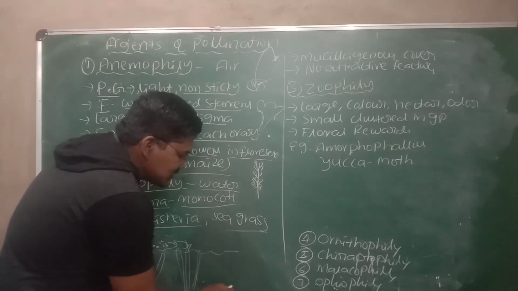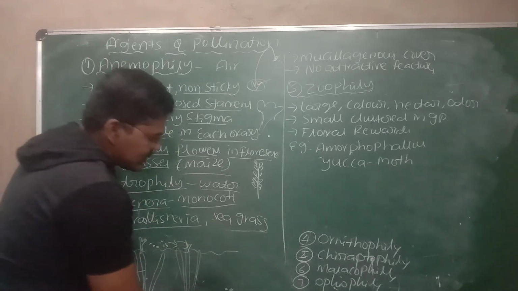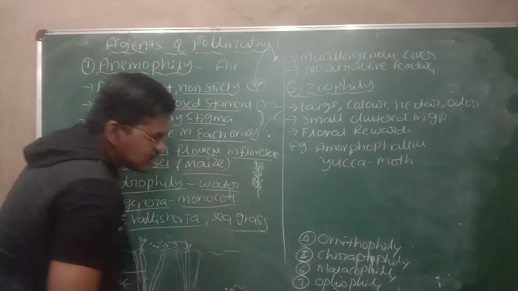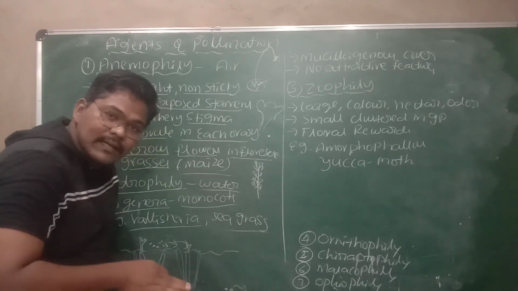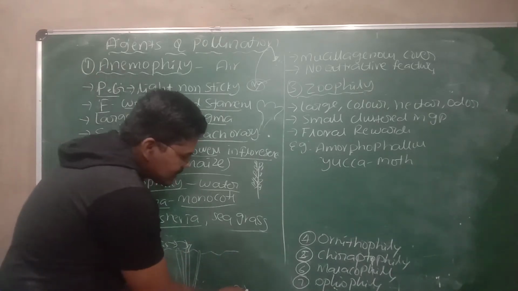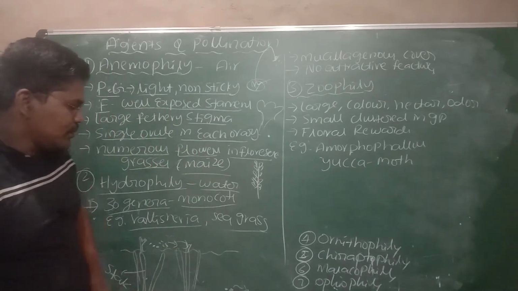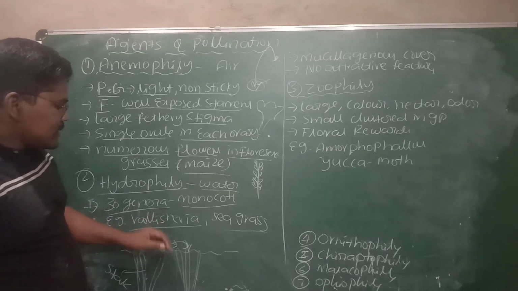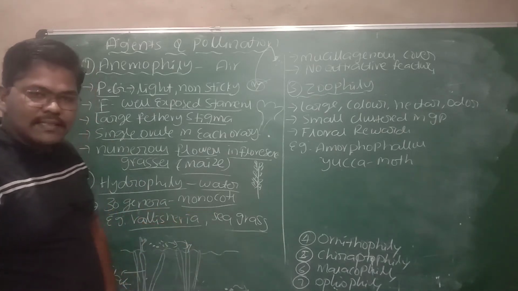Pollen grains are released inside the water, not on the surface of the water, inside the water. Here also, pollen grains are transported by water only, but not on the surface, under the water. Pollen grains are transported under the water and reach the stigma, which leads to pollination. That is about the pollination in Vallisneria and seagrass.